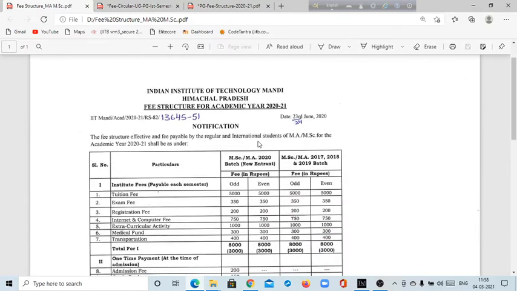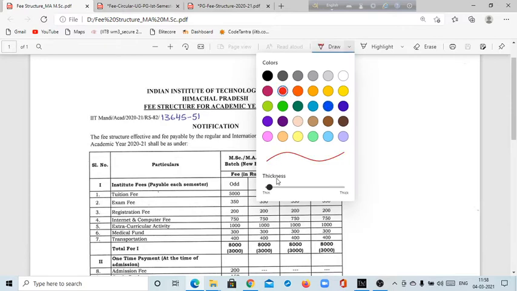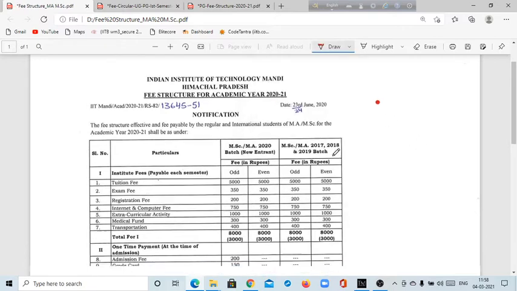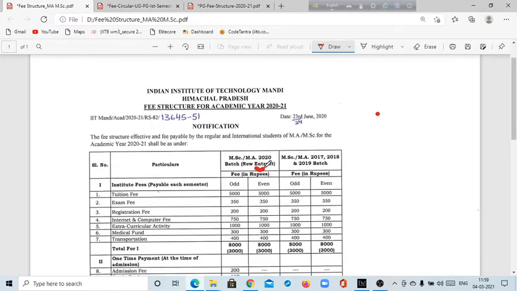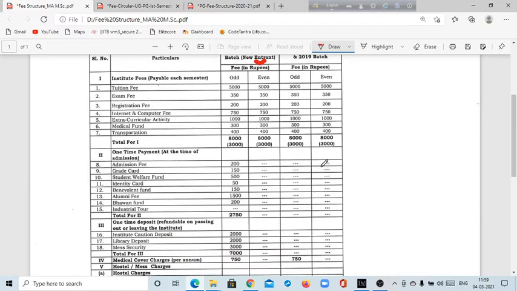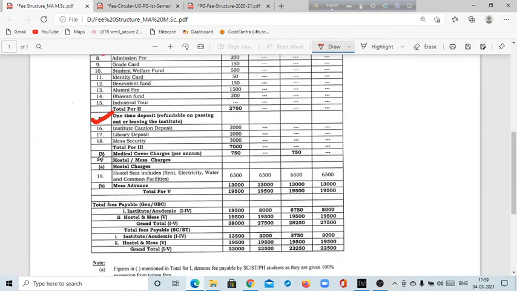One more important piece of information: this is IIT Mandi. Why I am taking this IIT is for the MA program, because this institute is also offering an MA program in development studies. So you can see, similar to other IITs, institute fee 1, 2, 3, 4 and 5. You have to add all of this.